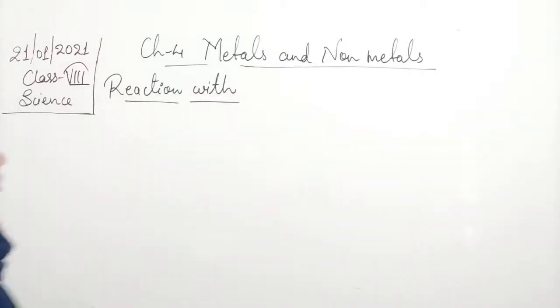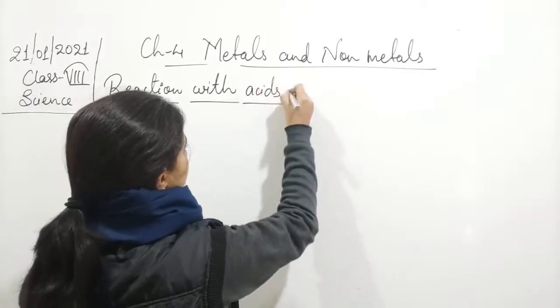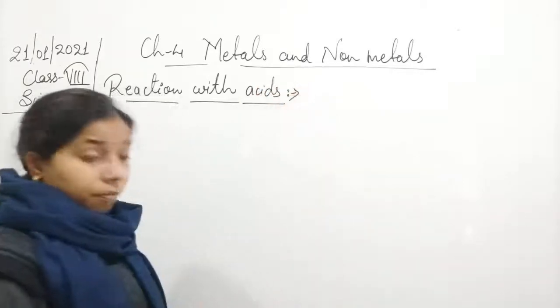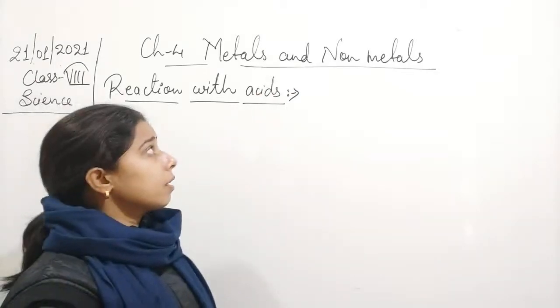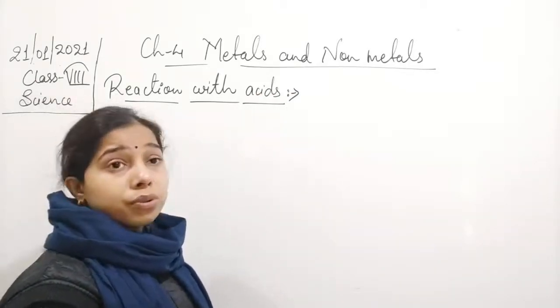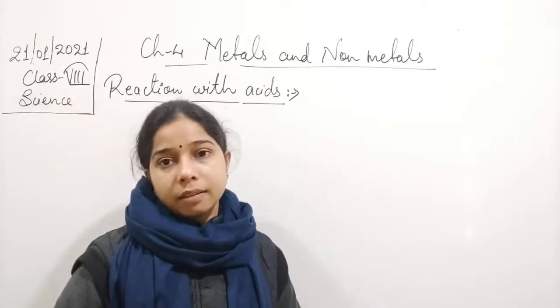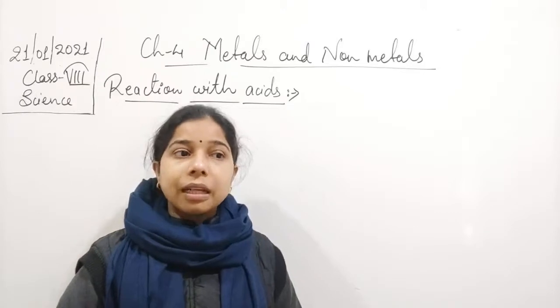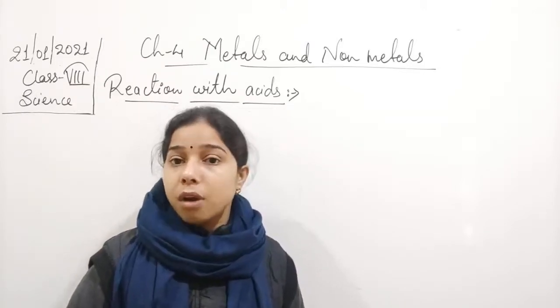Reaction with the acids. Now let us see, students, that generally the metals react with the acid to produce the salt and hydrogen gas. Different kinds of metals react with different acids to form different kinds of salt.